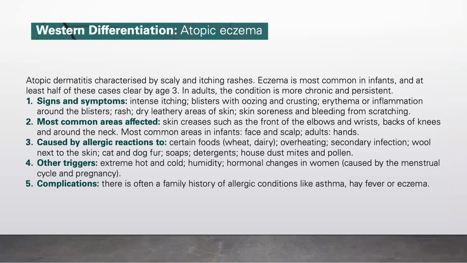Signs and symptoms: intense itching. There will be blisters with oozing and crusting, erythema or inflammation around the blisters, rash, dry leathery areas of skin, skin soreness and bleeding from scratching. Most common areas affected are skin creases such as the front of the elbows and wrists, backs of knees, and around the neck. Most common areas in infants would be the face and scalp, adults on the hands.